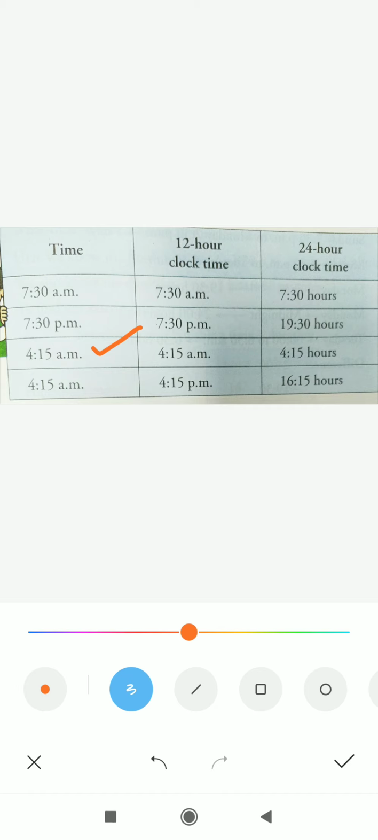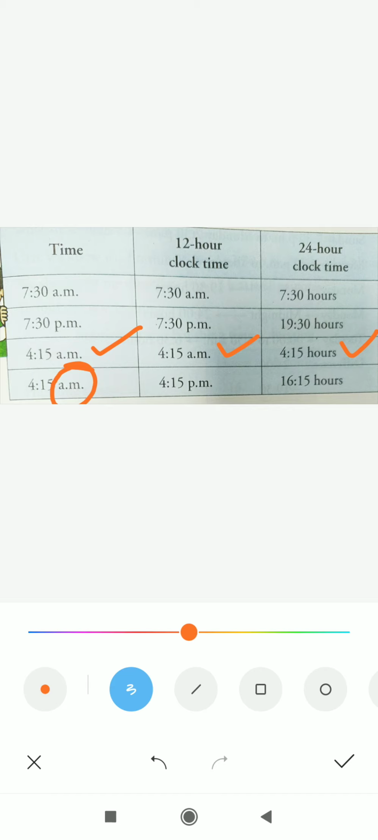And here in 4:15 a.m., a.m. will remain the same here also and here also. In 24-hour clock time also it will be same. But what is the difference? In the 12-hour clock we use a.m. and p.m., but in 24-hour clock time we use hours only, no a.m. p.m. If it is more than 12, then also hours, or if it is less than 12, then also hours. Now here they have written by mistake a.m., it is p.m.